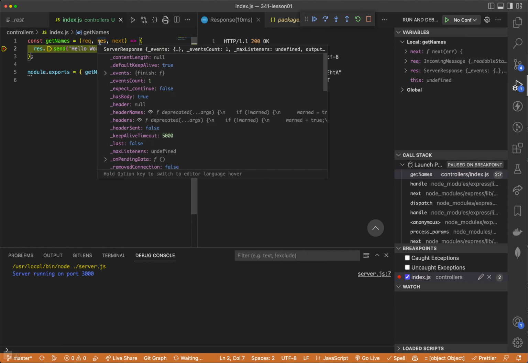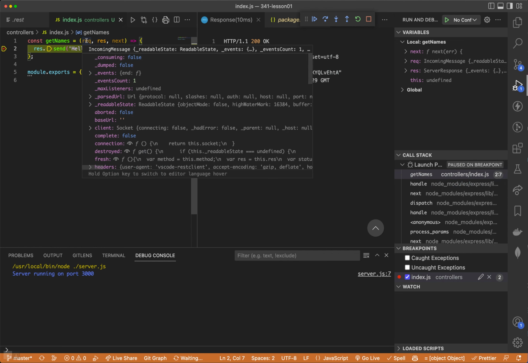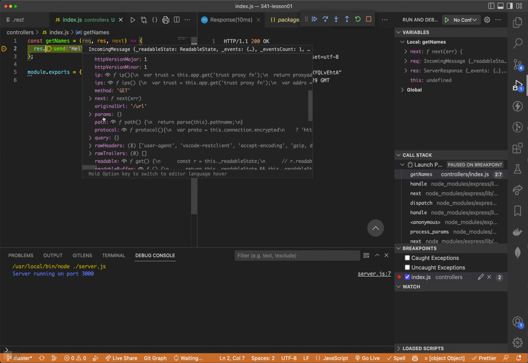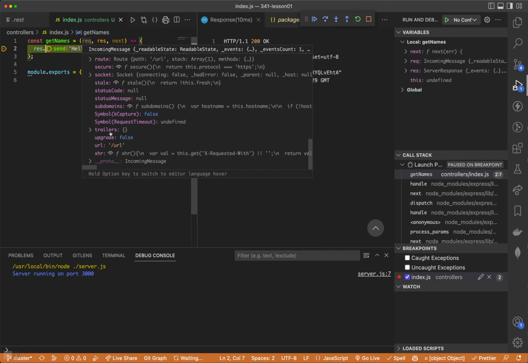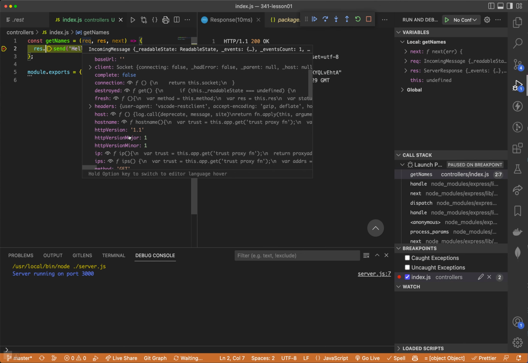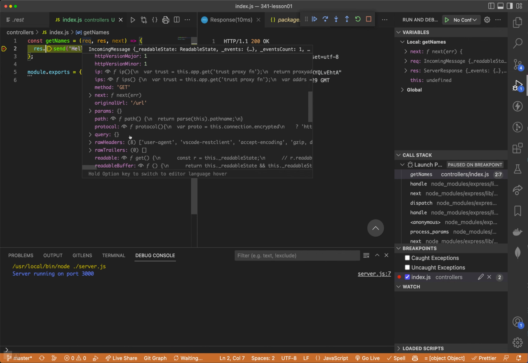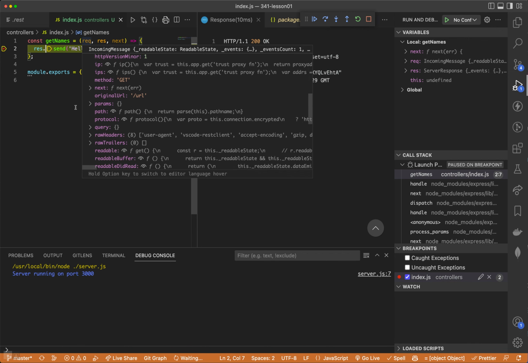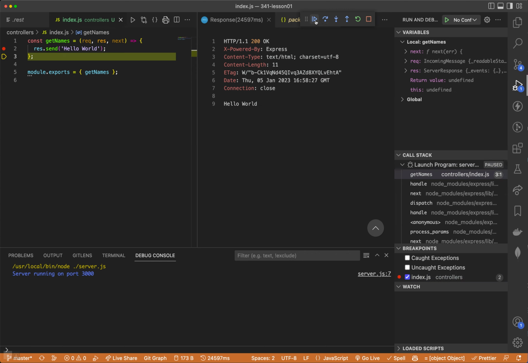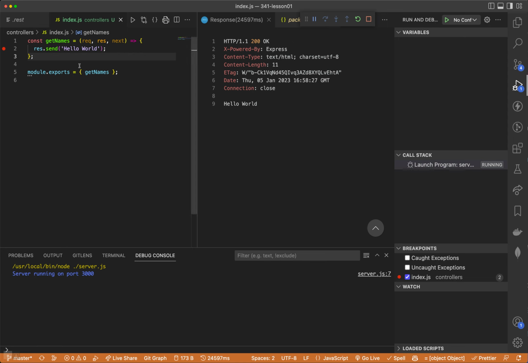I can actually look at res and see what it is. I can look at req. Here's my request object. In class, when we were talking about URL parameters, query parameters, all that stuff will show up in here as a part of this request object. Okay. Anyways, so I can use this debugger just like in any other class. Like if you've ever debugged Python, it's very similar, and it's as simple as that to set it up.